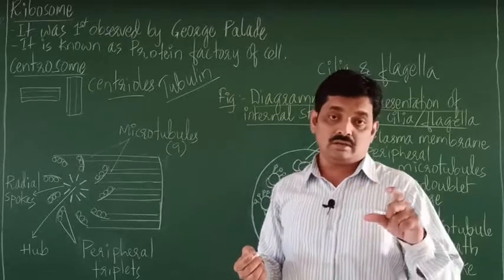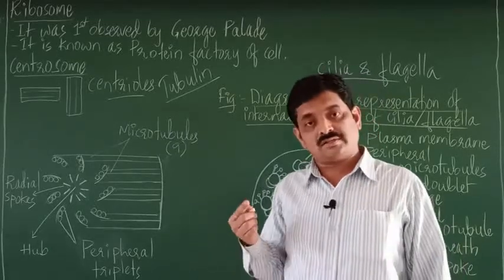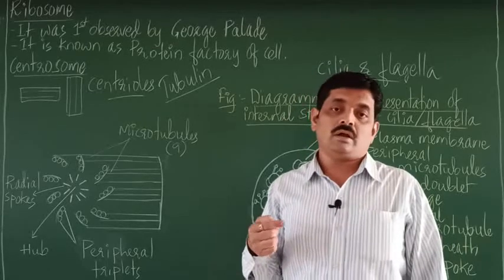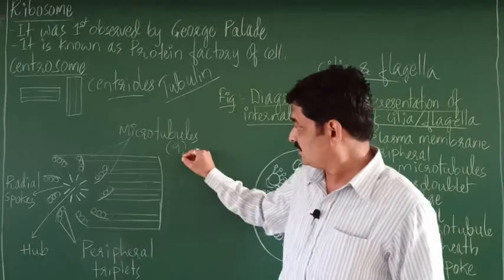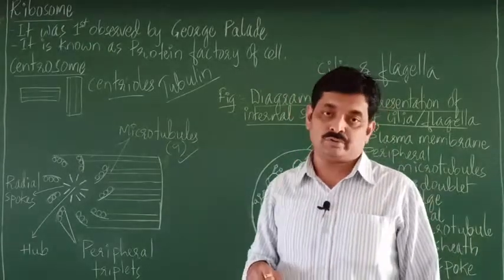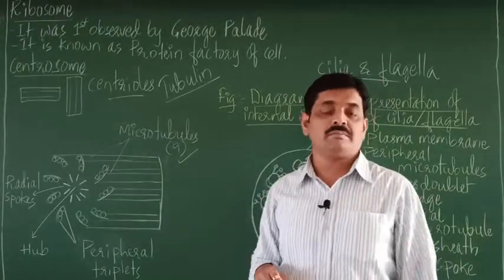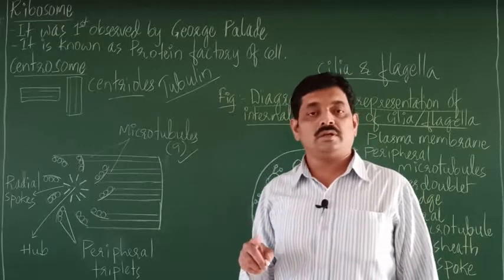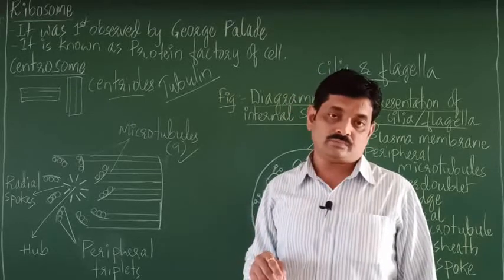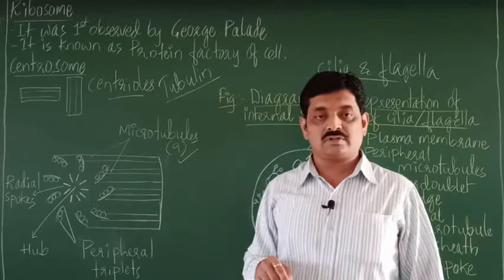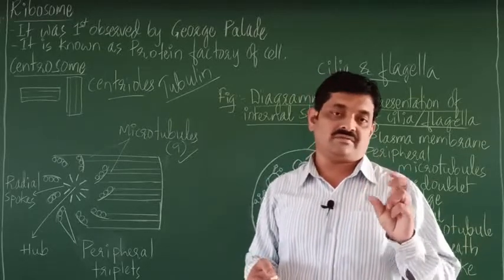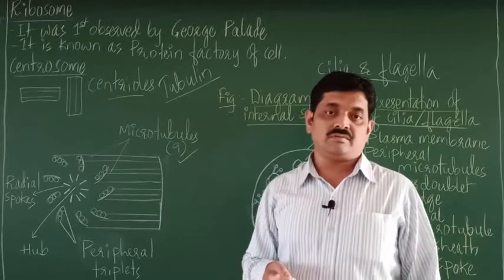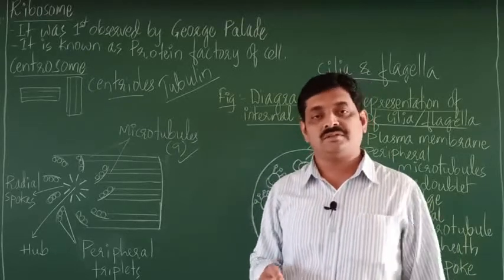So a single centriole is composed of how many microtubules? It is composed of 9 microtubules, right? So there are 9 microtubules in each centriole. Now these microtubules are composed of 3 fibers, which is called a triplet.